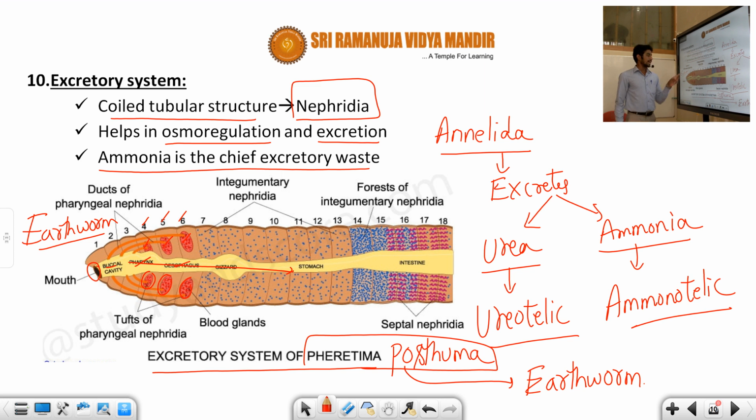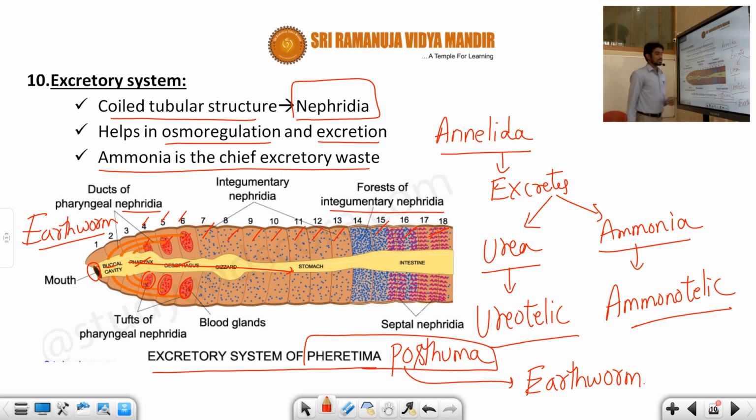Why is it called pharyngeal nephridia? Because the nephridia are located on the pharyngeal part. They are in pairs and also help in excretion. Next, the integumentary nephridia: segments 7, 8, 9, 10, 11, 12 and 13 have the integumentary nephridia. From the 15th segment onwards, the remaining integumentary nephridia can be observed.